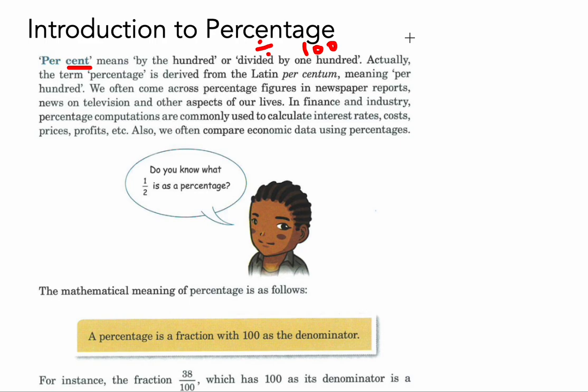So percentages, we also see them in obviously your grades, right? 0% as the lowest, 100% as the highest. You see it in weather forecasts. Today there is a 100% chance of rain. That means it definitely will rain. Or 0% chance. And then obviously there's numbers in between as well, right? We have, let's say, 35% chance.